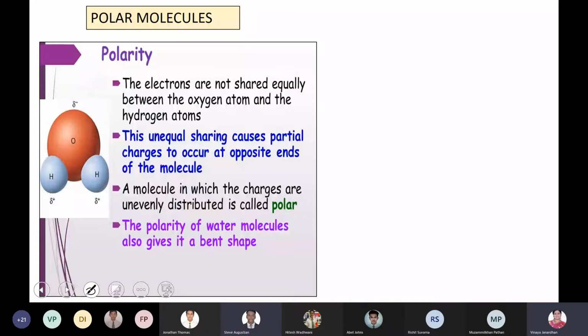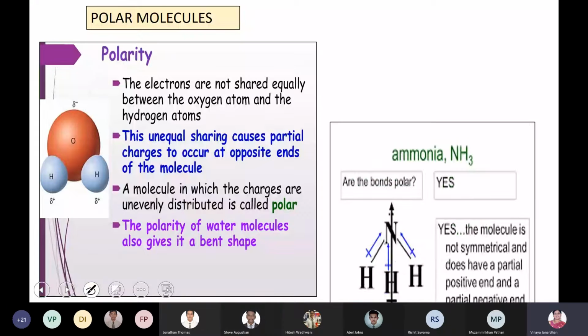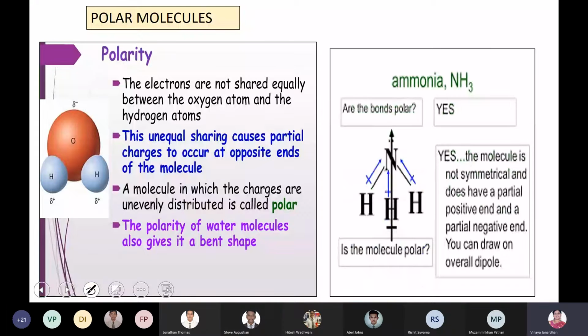You should know what a polar molecule is, right? A polar molecule is one like your water molecule, with hydrogen and oxygen atoms. Your hydrogen will have a slight amount of positive charge and your oxygen a slight amount of negative charge. Why?